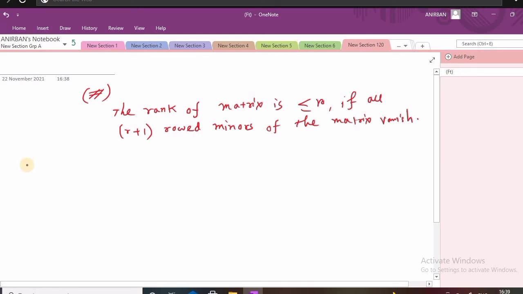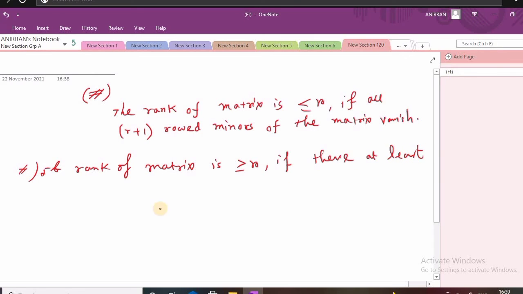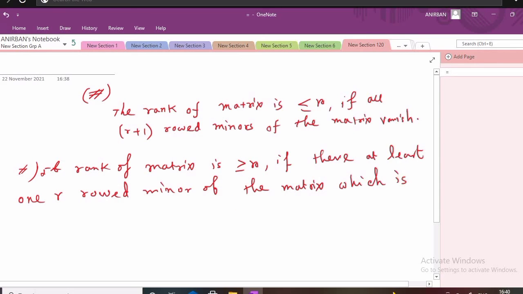And the second point: the rank of a matrix is greater than or equal to R if there is at least one R rowed minor of the matrix which is not equal to 0.